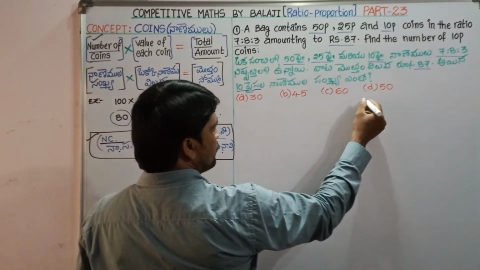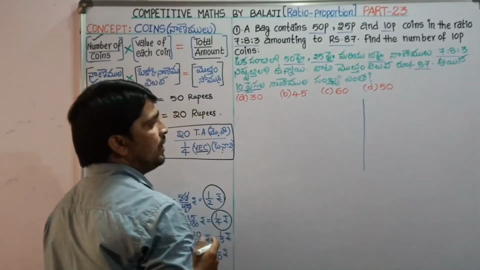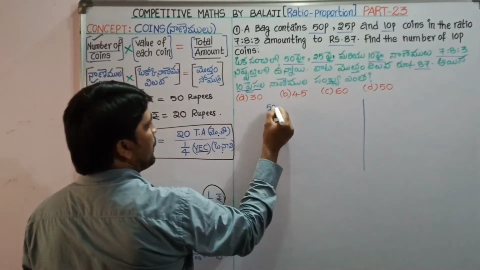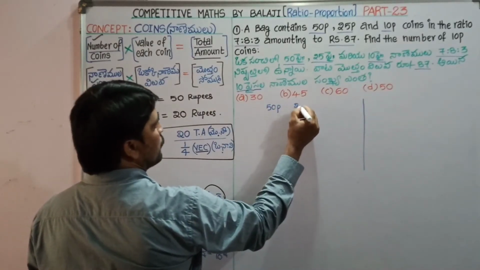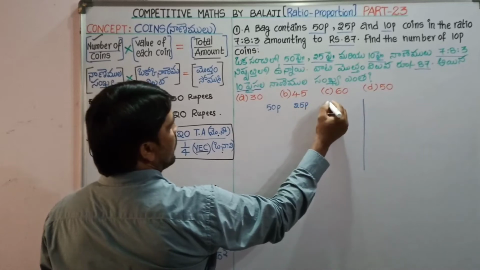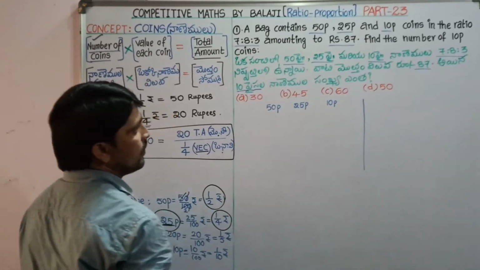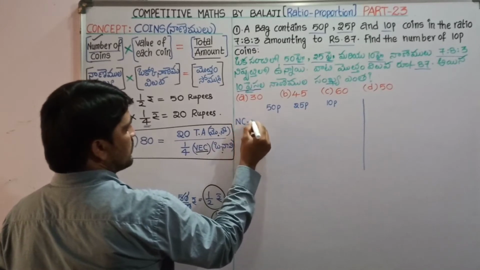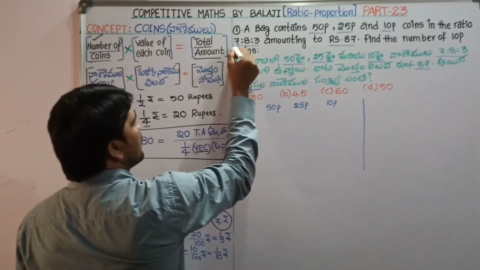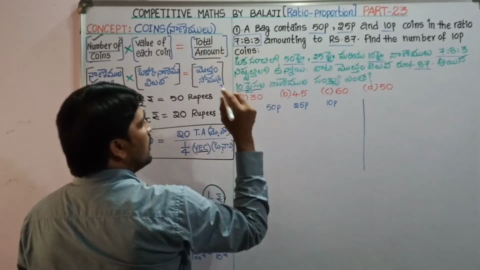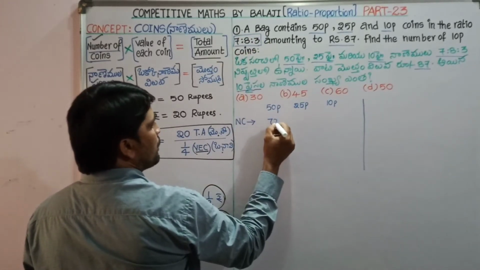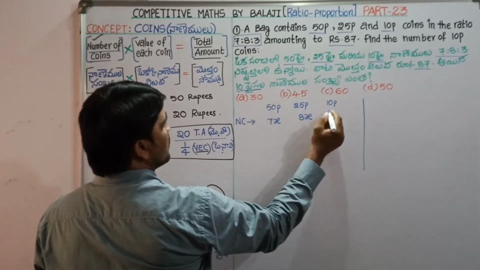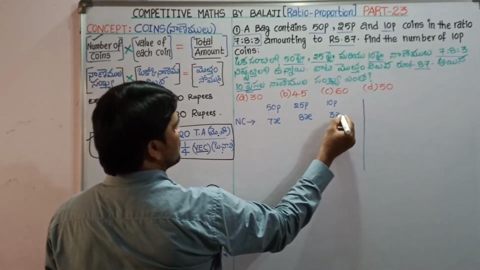Let us see it by method and shortcut. Yes, we have 50 pies, 25 pies and 10 pies. Okay, the number of coins ratio is given: the number of coins are in the ratio 7:8:3. Let us suppose 50 pies coins are 7x, 25 pies coins are 8x, 10 pies coins are 3x.